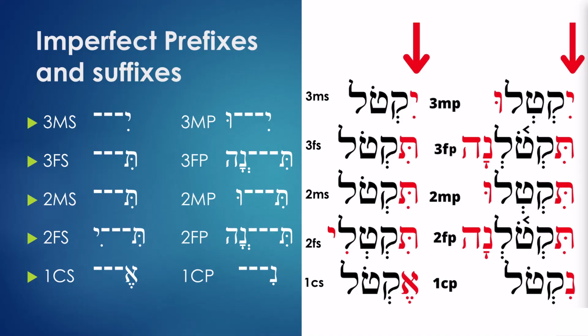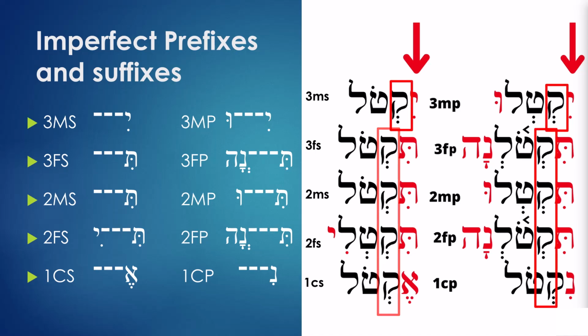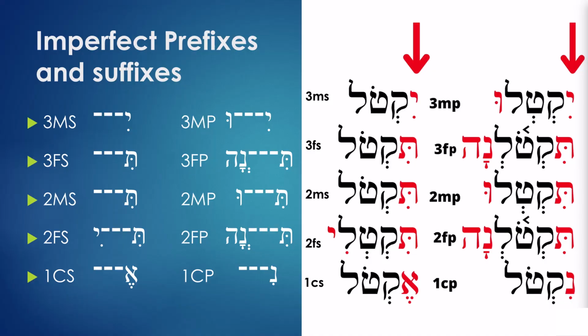Here's a final hint that is going to save you a lot. This is the pattern for the imperfect conjugation. Remember, we had a pattern for the perfect conjugation. This one is the pattern for the imperfect. All the first root letters take schwa. You can see the kaf throughout is taking schwa. That's the first root letter. Remember, verbs are built on 3 root letters, and the first root letter is going to take schwa.